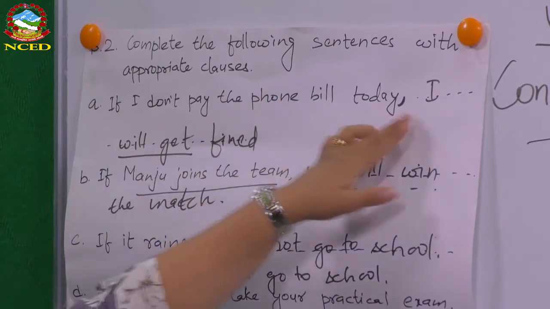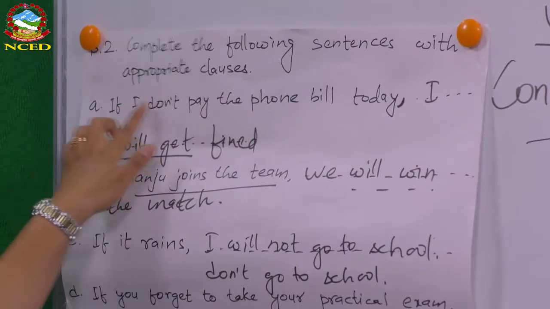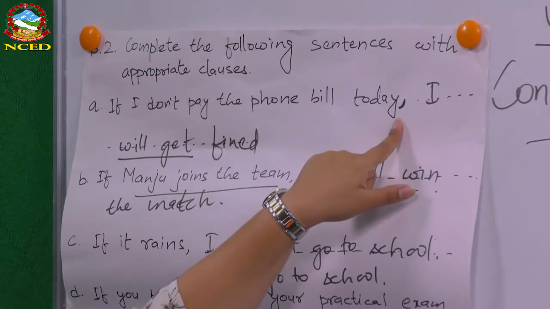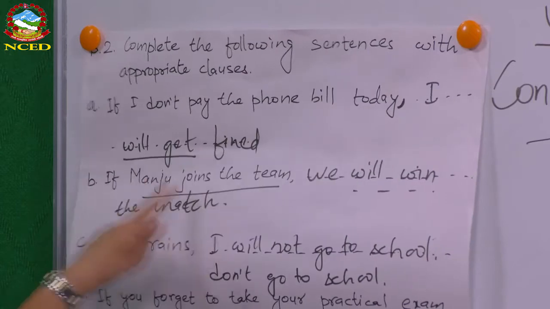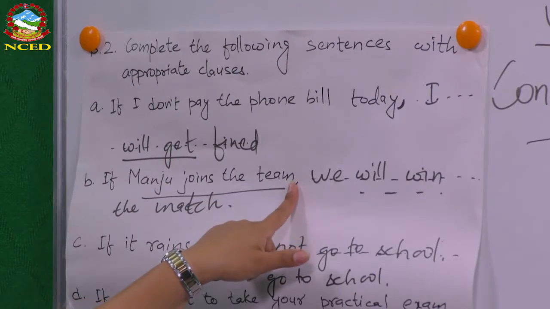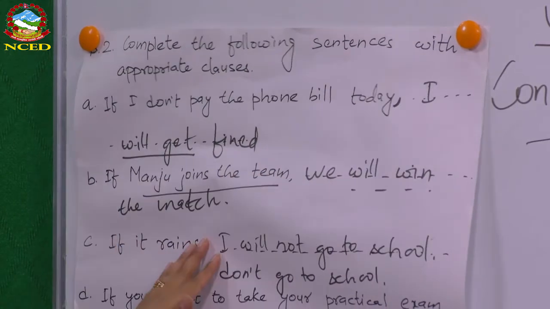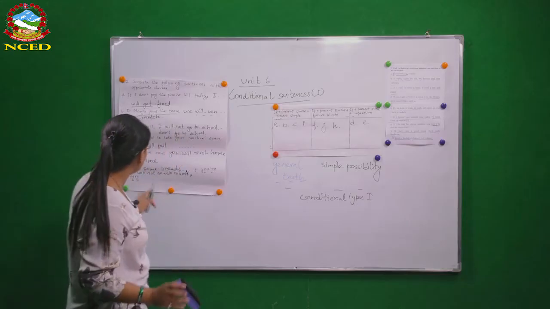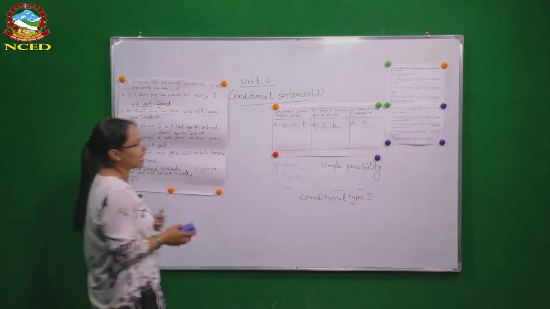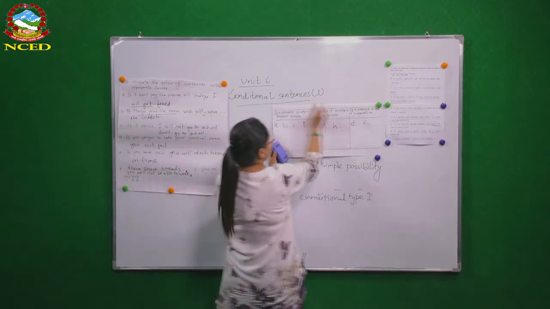I will get fined if I don't pay the phone bill today. Similarly, we will win the match if Manju joins the team. So you can write either way, okay? So that's what you have to remember. And there is one more thing I would like to talk about here.